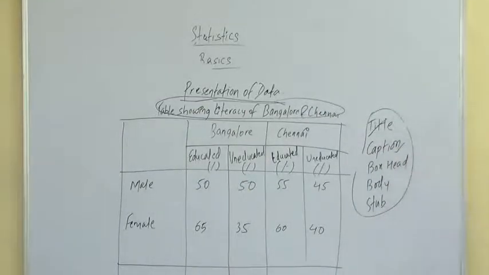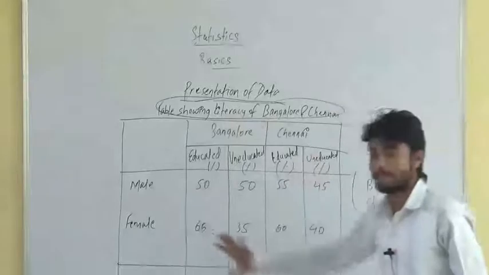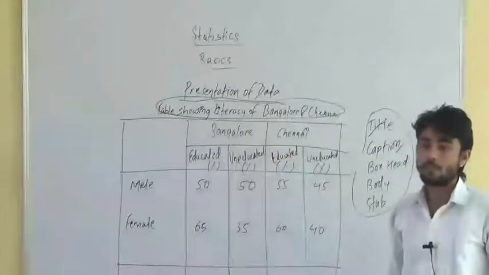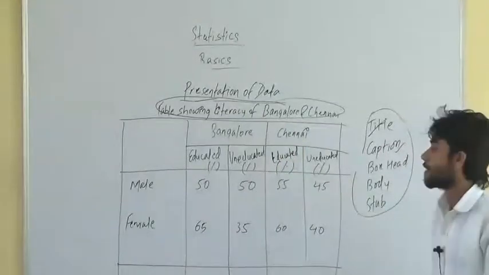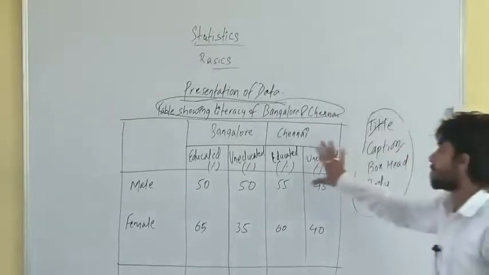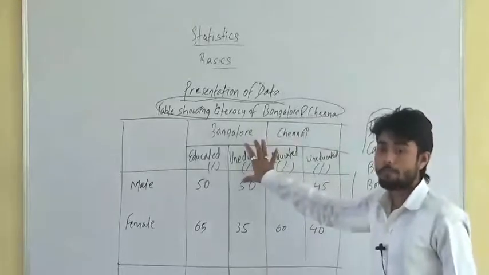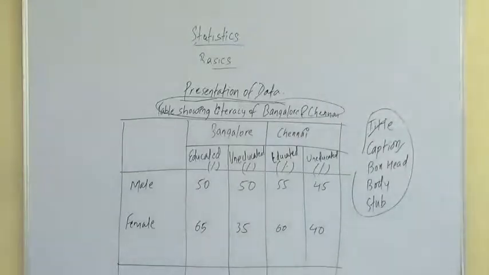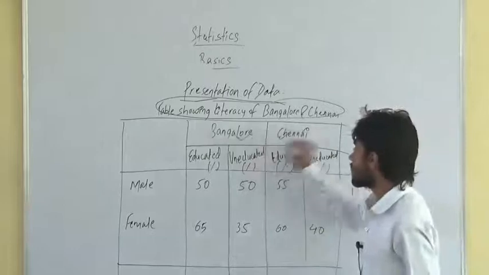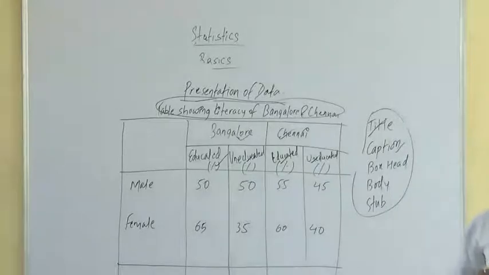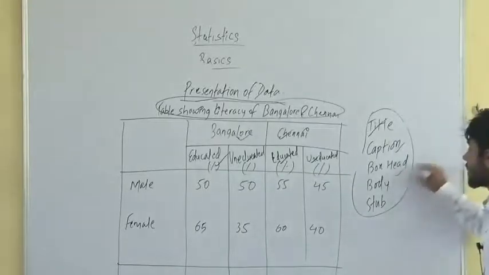Now, what is caption? Caption means the upper part of the table. This whole is a table. The upper part of the table which describes the columns, and if there are any sub-columns, then sub-columns also. Right? Caption is nothing but the uppermost part of the table which represents or describes columns and sub-columns. All these are caption, which describes the columns here.